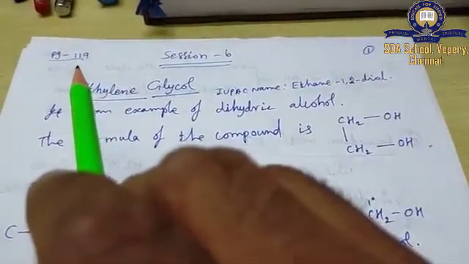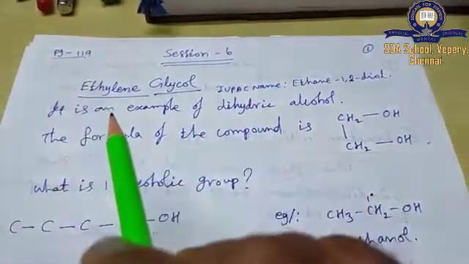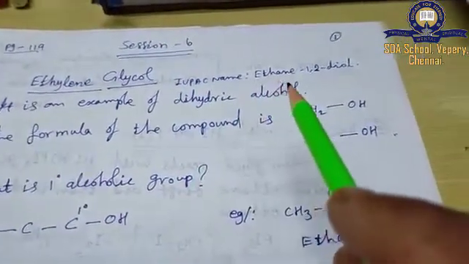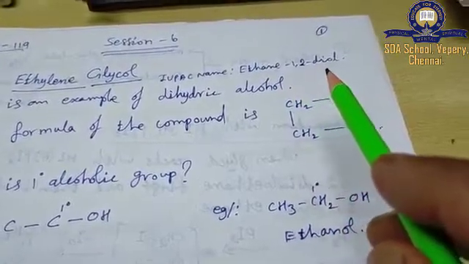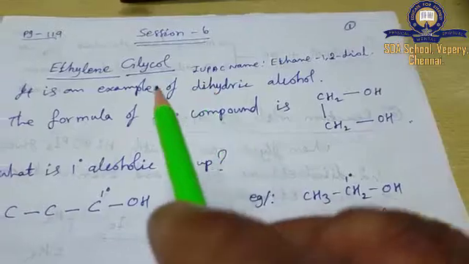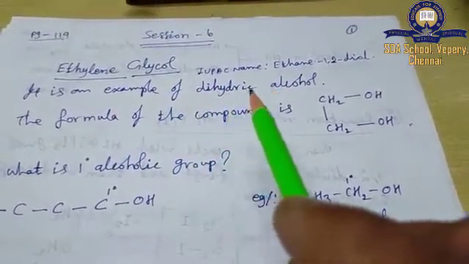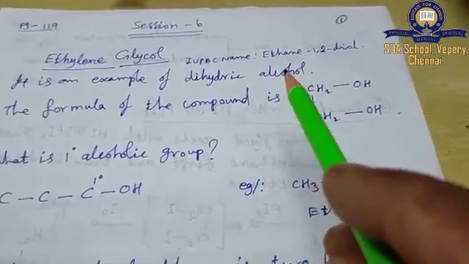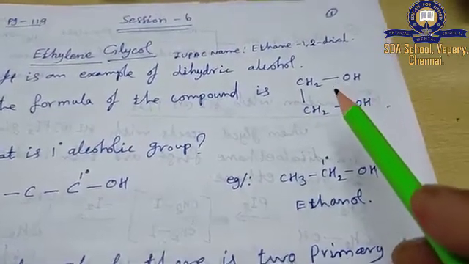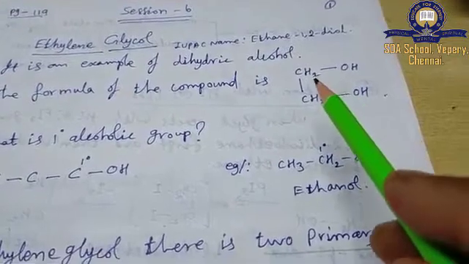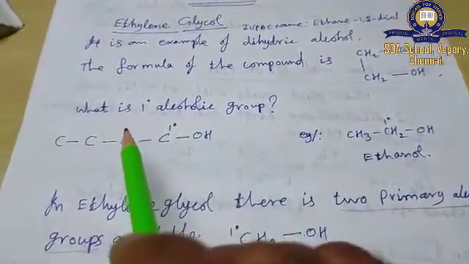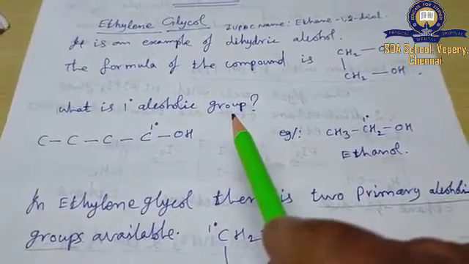Page number 119. The IUPAC name of ethylene glycol is ethane-1,2-diol. It is an example of a dihydric alcohol. That means it contains two hydroxyl groups on the carbon chain. CH2OH, CH2OH. What is a primary alcoholic group?